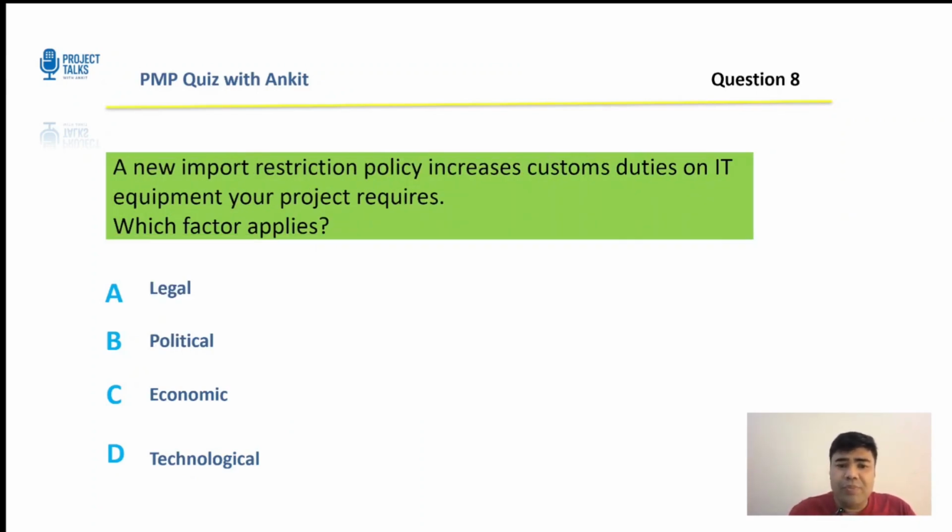A new import restriction policy increases customs duties on IT equipment your project requires. Which factor applies? Let me read it again. A new import restriction policy increases custom duty on the IT equipment your project requires. Which factor applies? That's a good one. Legal, political, economic, or technological? Let me give you 15 seconds.